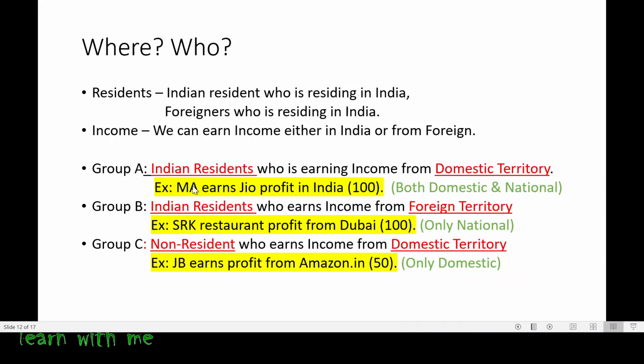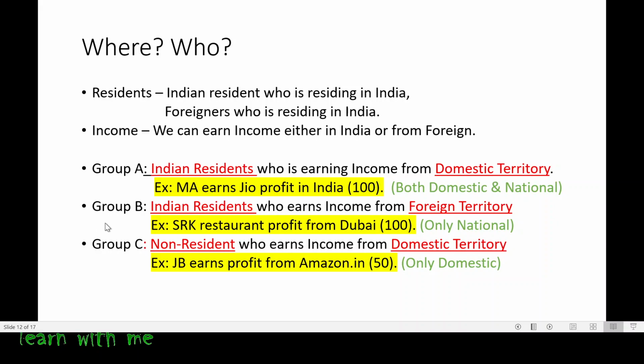Of course he is a resident. Now he earns a profit in India. Where is he earning? He is earning in India. So now both are resident. I think this example is clear for you. Only if these statements are clear for you can you understand further, or else I'm damn sure you cannot understand even a single thing.